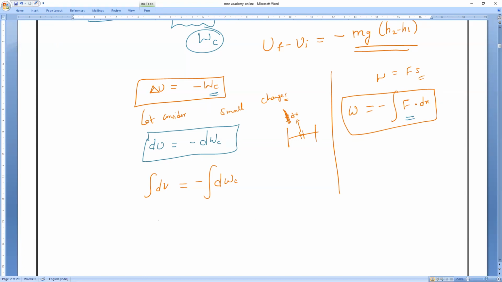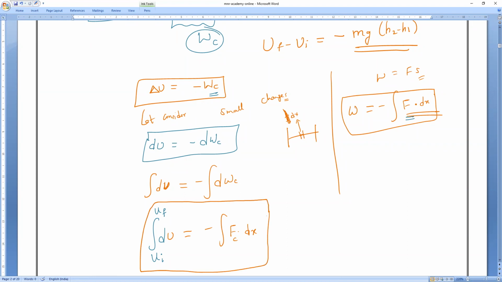So I will replace it here: the integration of dU. What are the limits? Initial potential energy to final potential energy. So this is U and this is also U, which is equal to minus of, in place of work done, what can I write? F dot dx. But is this a conservative force or a non-conservative force?